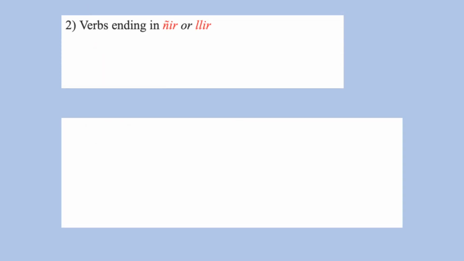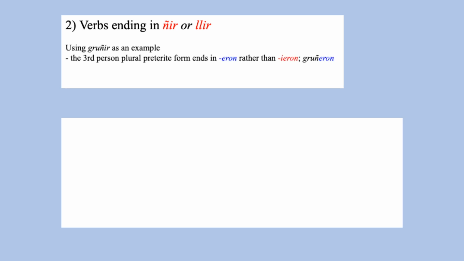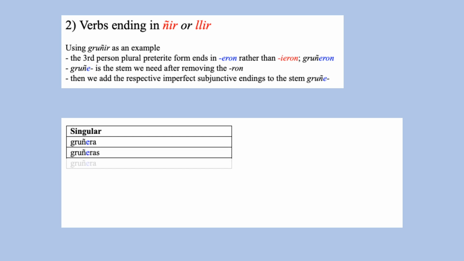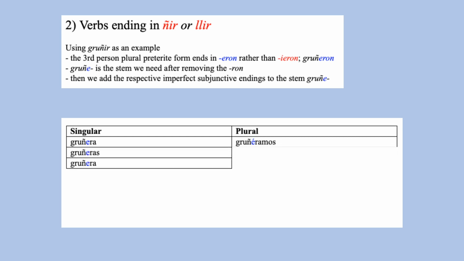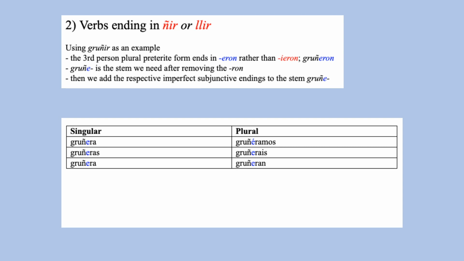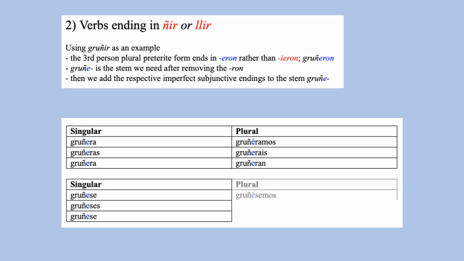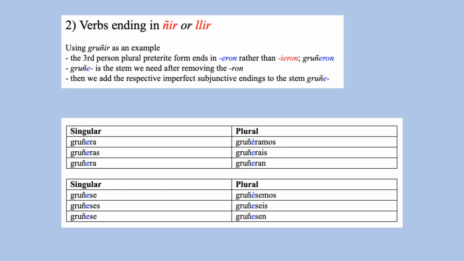Verbs that end in ñir or llir end in eron in their third person plural preterite form. So for gruñir, its third person plural preterite form is gruñeron. We remove the ron and obtain the stem gruñe, to which we add the imperfect subjunctive endings. Gruñera, gruñeras, gruñera, gruñéramos, gruñerais, gruñeran. Gruñese, gruñeses, gruñese, gruñésemos, gruñeseis, gruñesen.